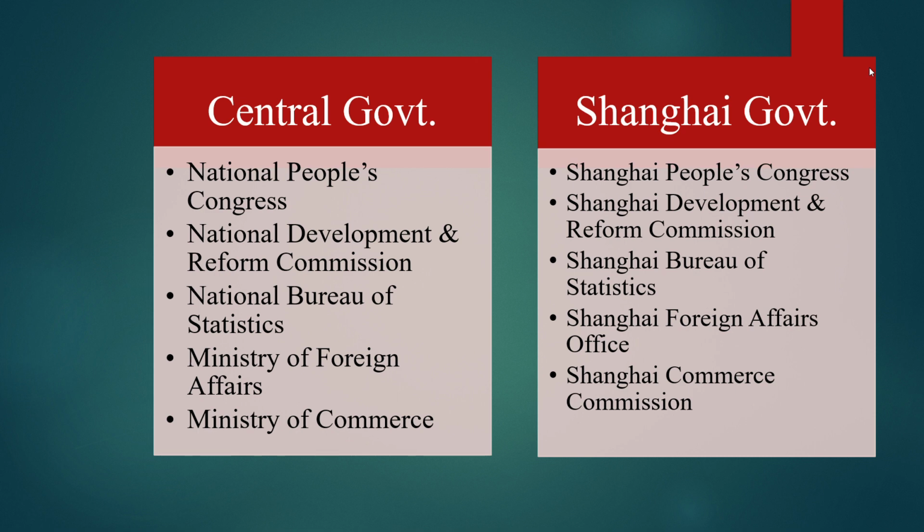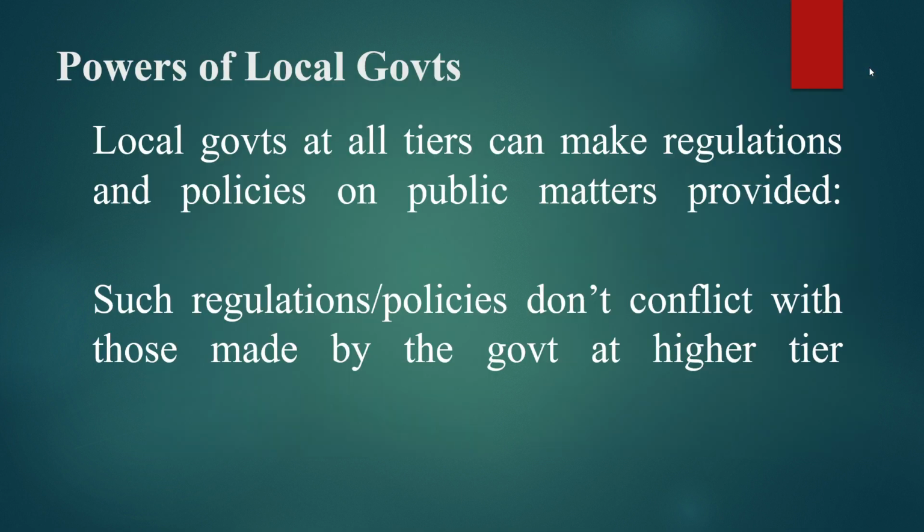Shanghai has its own People's Congress, its own Development and Reform Commission, its own Bureau of Statistics. A unique feature of China is that in each province, city, and also in district, there is a Foreign Affairs Office. And of course, Shanghai government also has its own Commerce Commission to look after commerce-related matters.